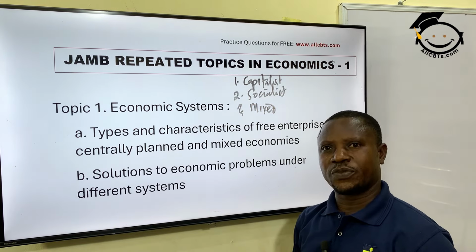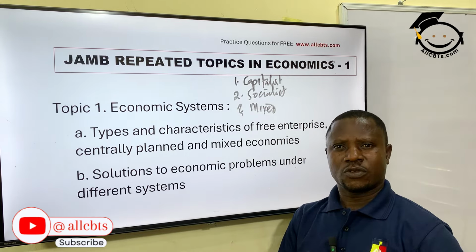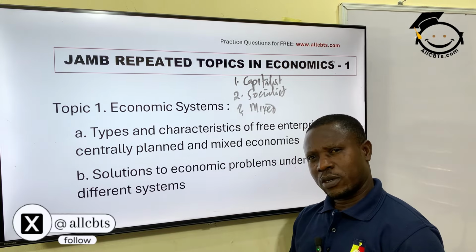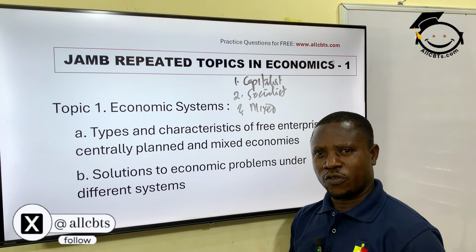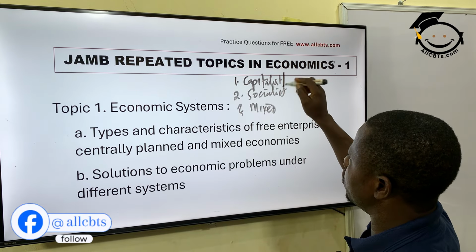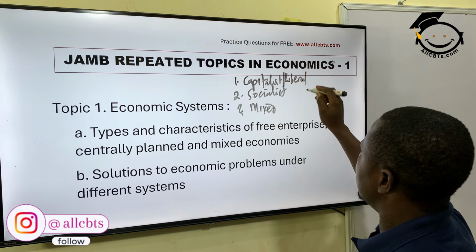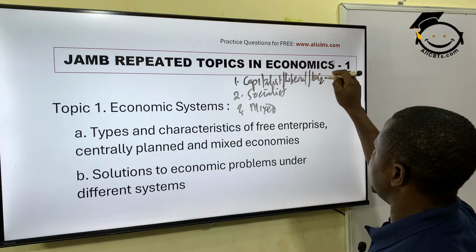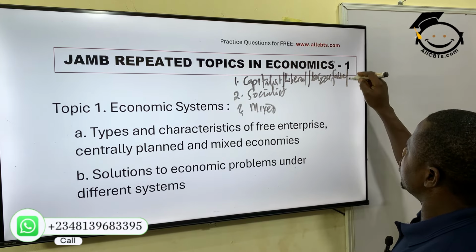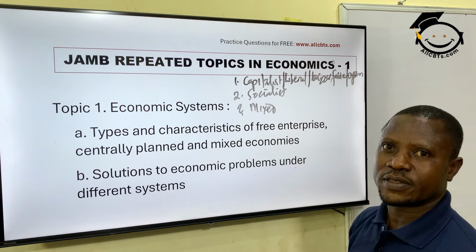Now, let me tell you something about this. The nomenclature, the title, the name, could be used in objective question, your JAMB question, in different ways. And you could be confused to know which one is which. For instance, this capitalist is also known as a liberal economy, or you call it laissez-faire economy, or you call it open economy, right, or capitalists.